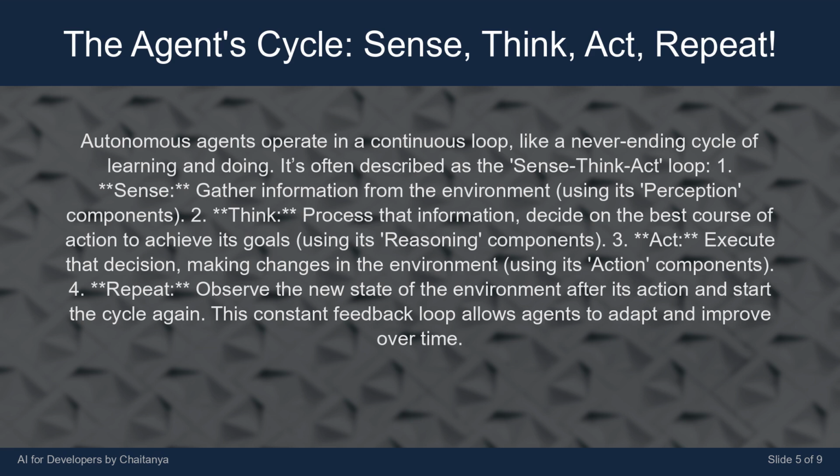Act. Execute that decision, making changes in the environment, using its action components. 4. Repeat. Observe the new state of the environment after its action and start the cycle again. This constant feedback loop allows agents to adapt and improve over time.